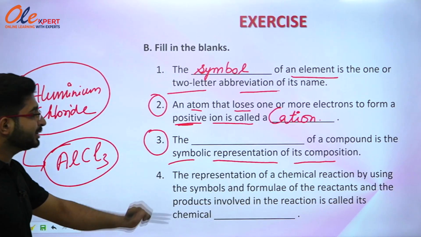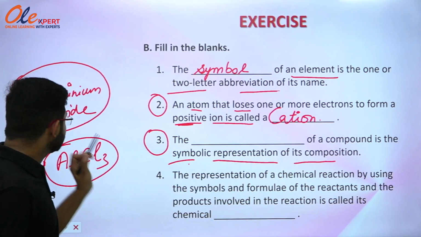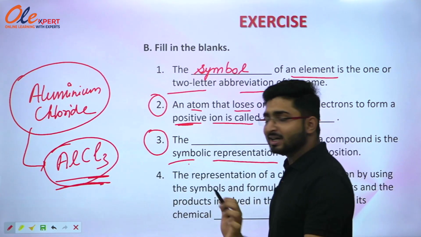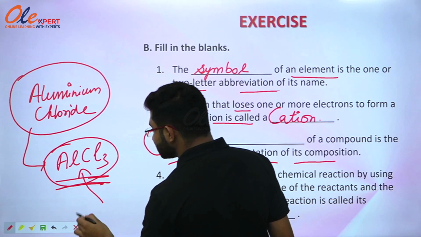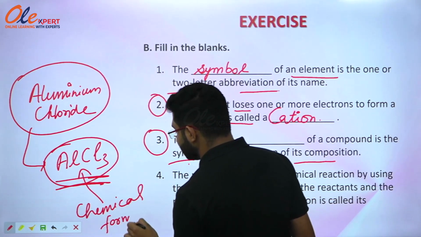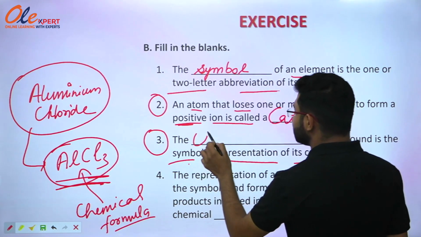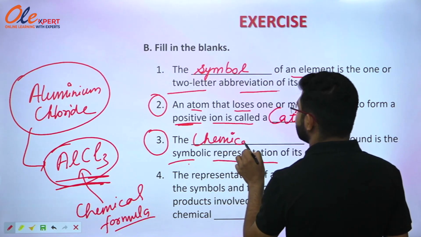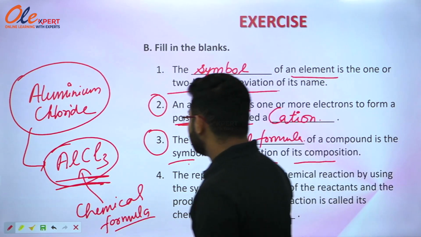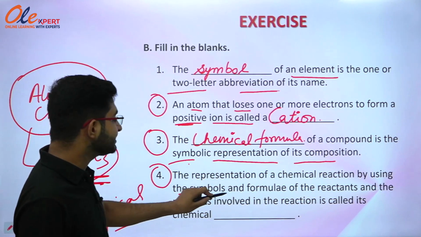The part is asking you that the dash of a compound is a symbolic representation of its composition. So this is a compound and this is a symbolic representation of this compound. So what is this symbolic representation known as? This is known as chemical formula. I hope you got the point. So that is why you have to write here chemical formula.